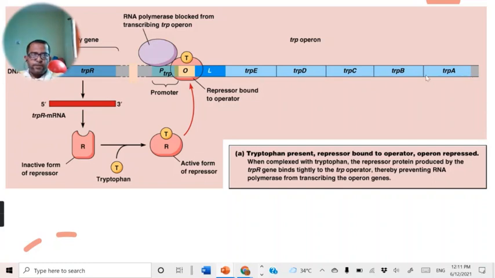And these 5 genes produce 5 different proteins, 5 different enzymes, and these enzymes participate in order to synthesize this amino acid tryptophan from chorismate. Now you can see here, this is P-trp. It is a promoter from the tryptophan operon. This is the operator. Then comes another sequence that is known as the leader sequence.